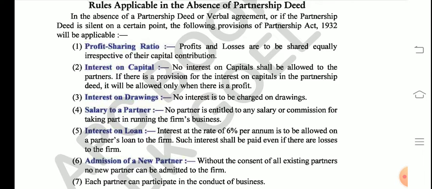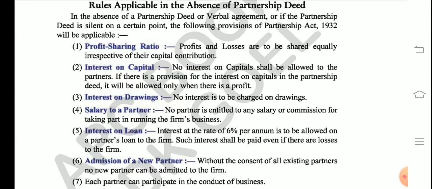The first rule is profit sharing ratio. This rule says that if no profit sharing ratio was decided among the partners, for example if there are three partners A, B, C, and they did not decide upon their ratio, then all the partners become equal partners, and they have a claim over the profits of the business equally. So all the partners are going to have equal profits. Now their ratio would be 1:1:1.